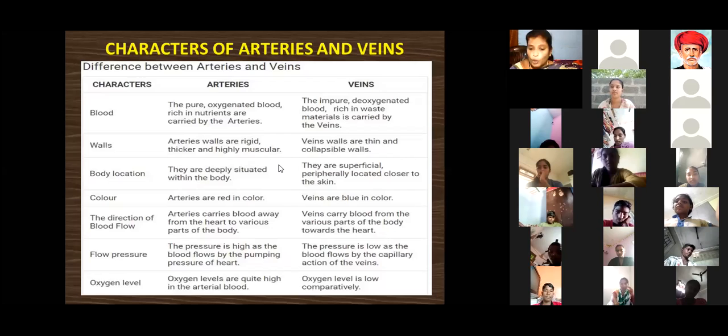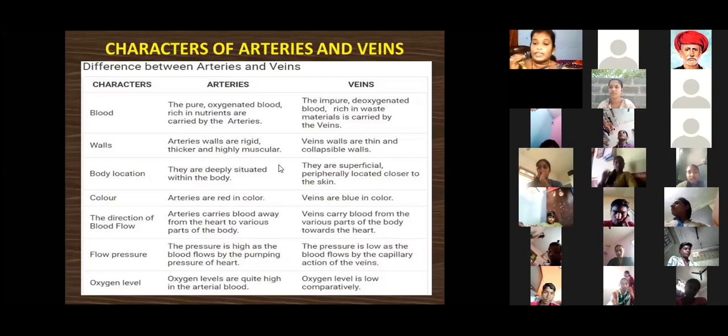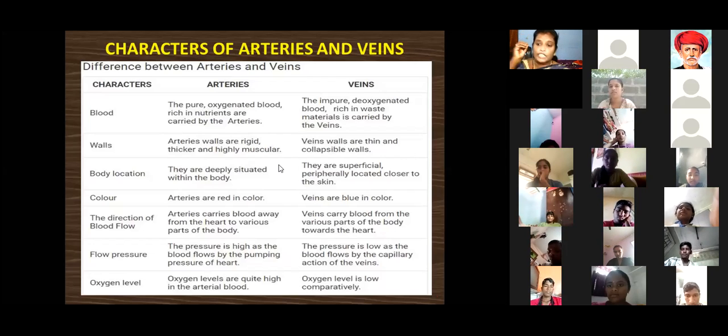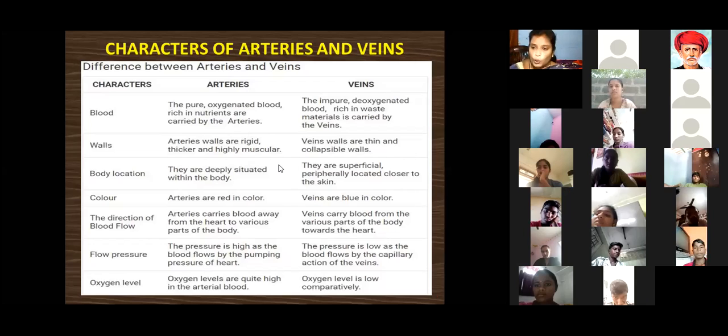The blood flows by capillary action in the veins. అంటే ఇక్కడ capillaries లో veins లో deoxygenated blood ని తీసుకుని వెళ్ళేటప్పుడు the pressure is very low. When arteries carry blood the pressure is high; when veins carry blood to the heart the pressure is low.